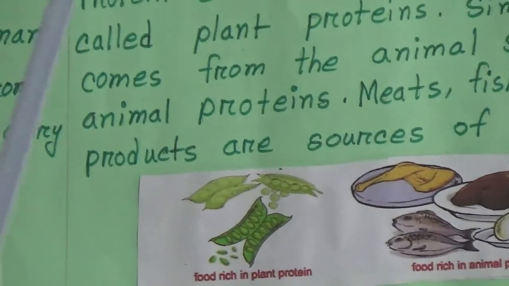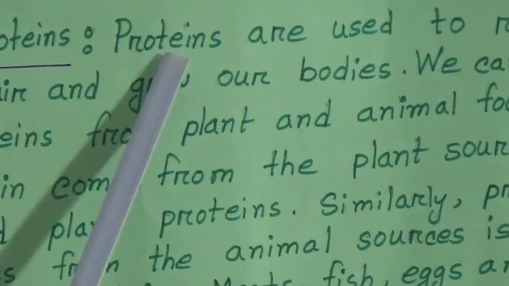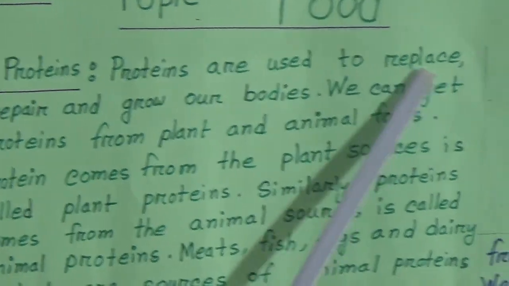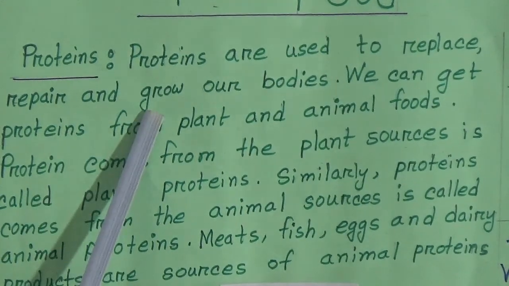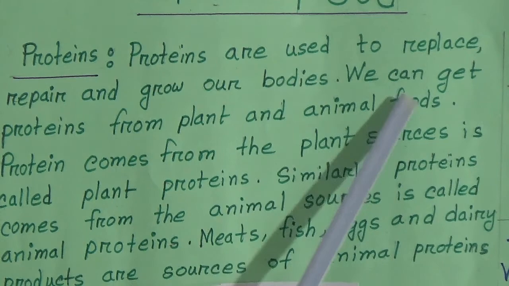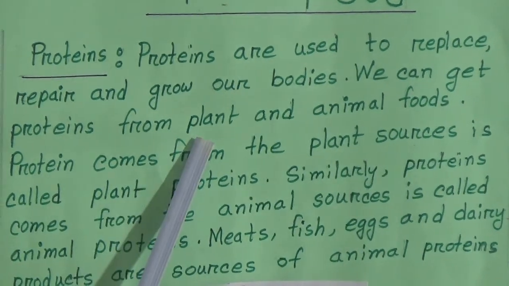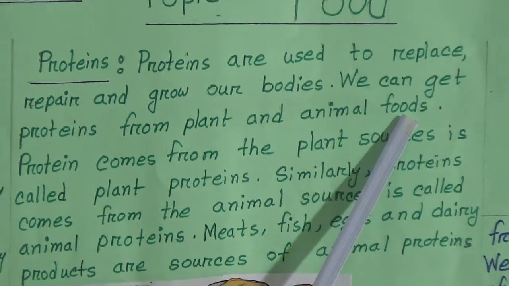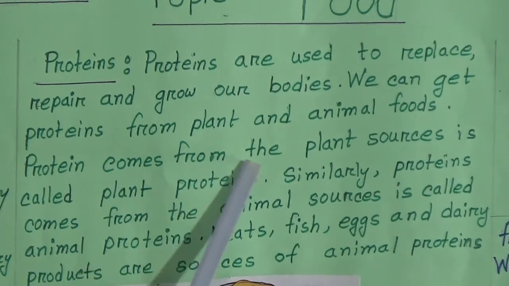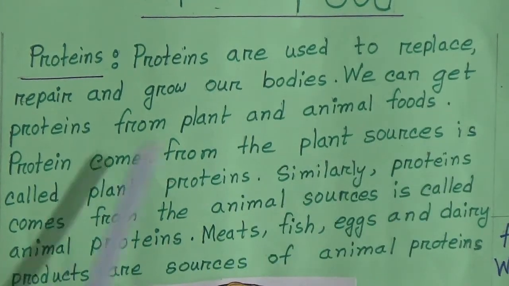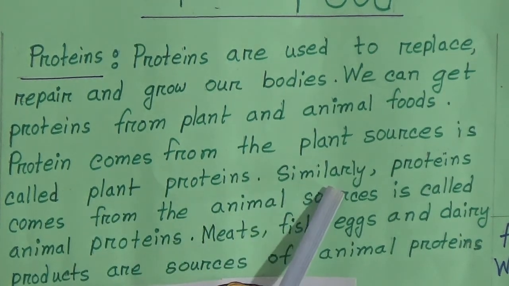Our next topic is protein. Proteins are used to replace, repair and grow our bodies. We can get proteins from plants and animal foods. Protein that comes from plant sources is called plant protein. Similarly, protein that comes from animal sources is called animal protein. Meats, fish, eggs and dairy products are sources of animal protein.